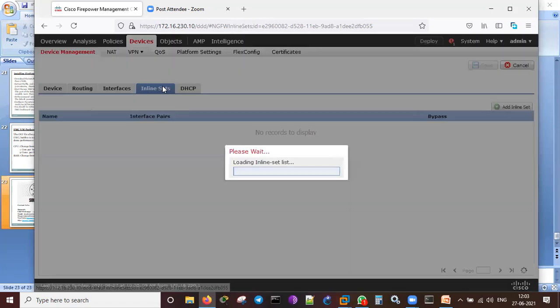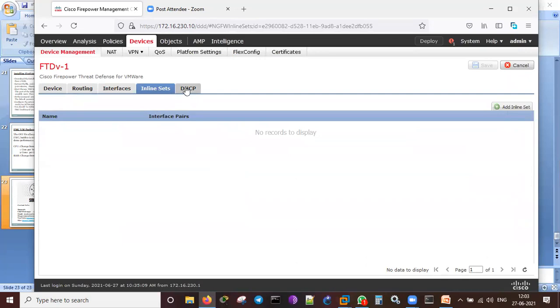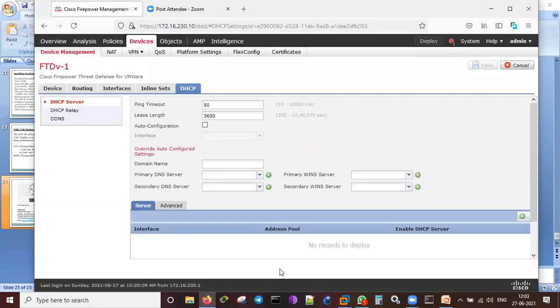And inline sets, I can configure that. It's not configured as such. DHCP, I can configure the DHCP for that. Means I can make it like a DHCP server, this FTD. So the FTD will be providing the, something like that. I can just do that.